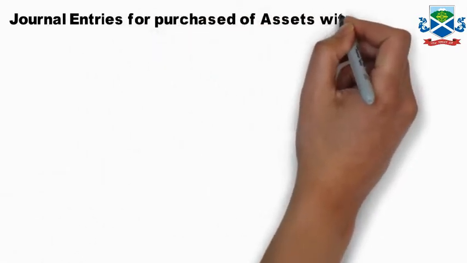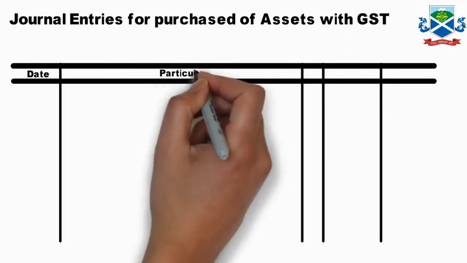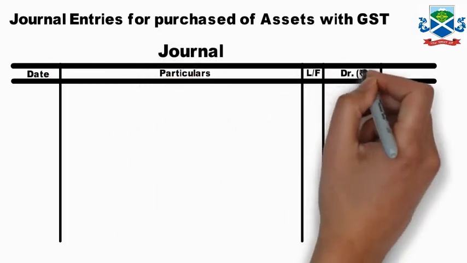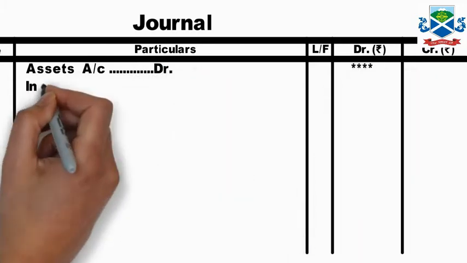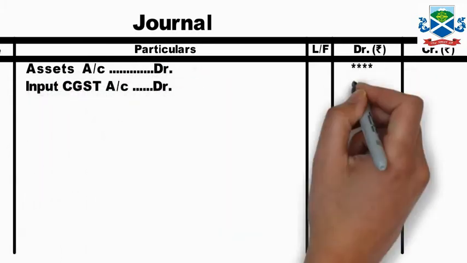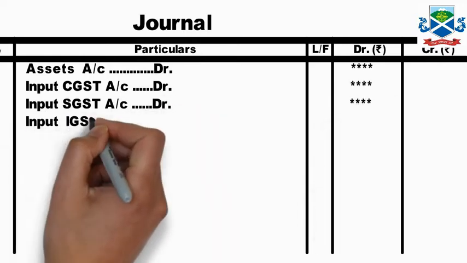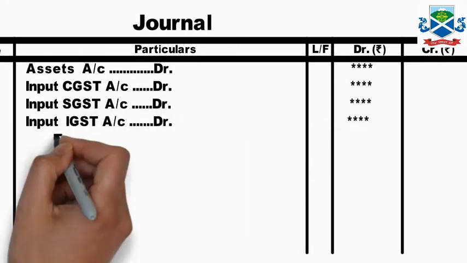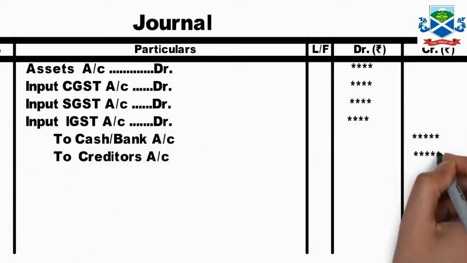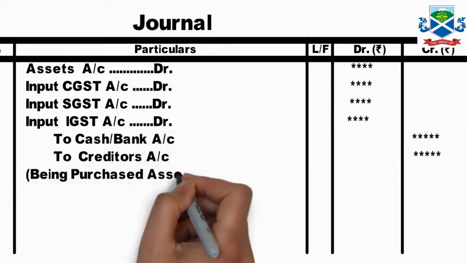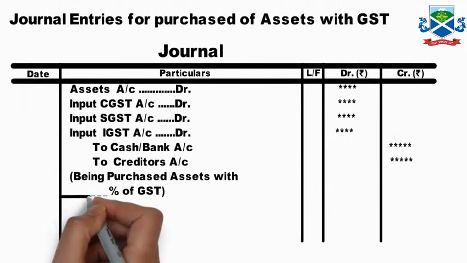Now the journal entry for purchase of assets with GST. Since you know that assets are debited, assets account debit, and as purchase is there, input CGST and input SGST debit, input IGST debit if it is outside the state, and to cash or bank if you make the payment. If it is on credit, then to creditors, being assets purchased with certain percent GST. It will be mentioned in the narration.